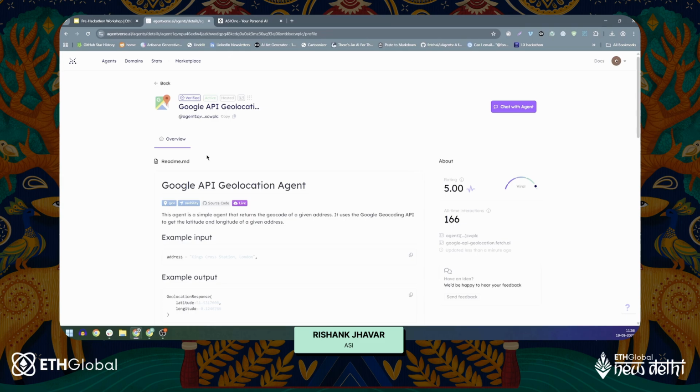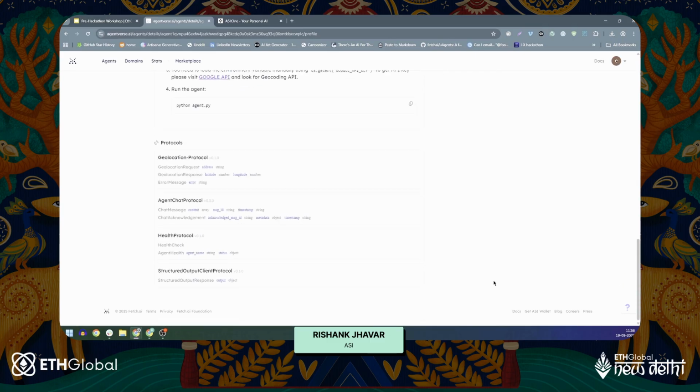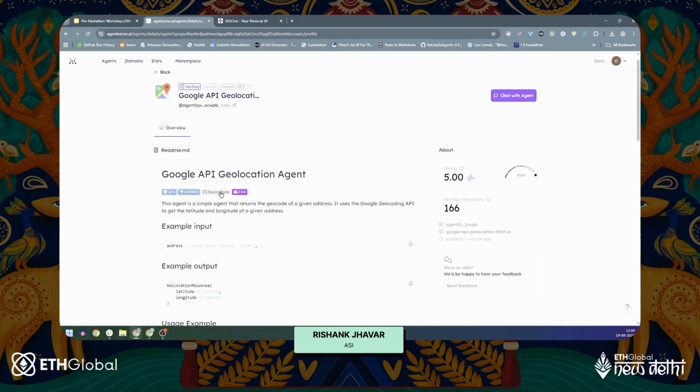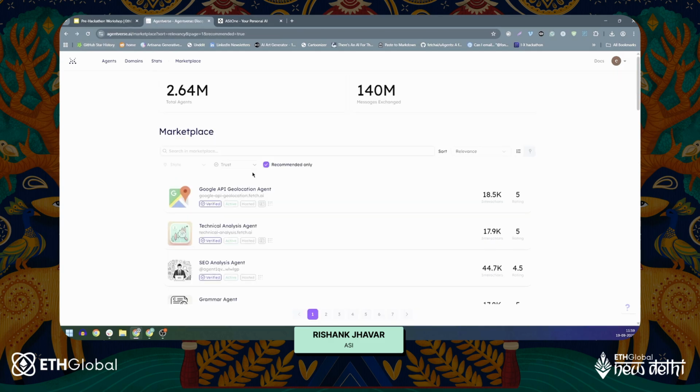You will see a very nice readme.md file here. You will see the rating of that agent. This is based on the complete SEO of the agent. And you will also see the all-time interactions of that agent in a general sense. There are some protocols that will be associated with every agent. We'll find that any agent that can be connected via ASI1 has this important protocol, and I would say the most important protocol, which is the agent chat protocol, which enables people to interact with this agent on ASI1. And this is the general overview of the marketplace as a whole.